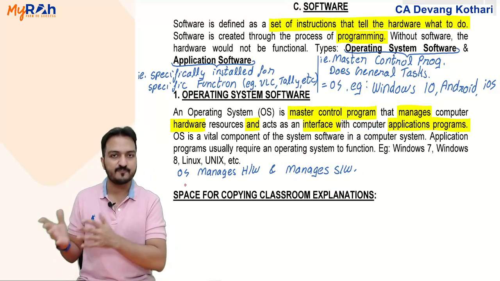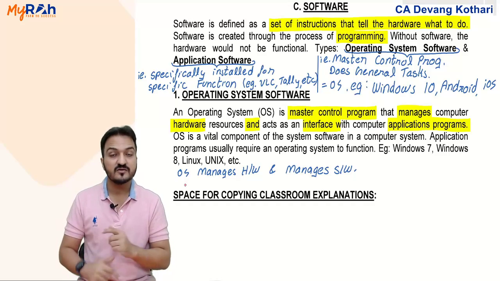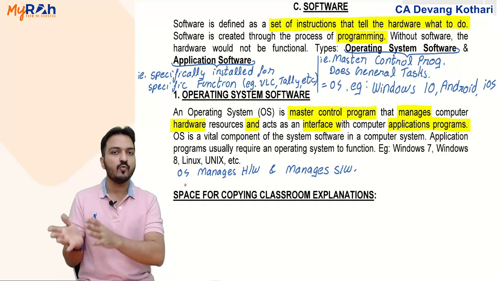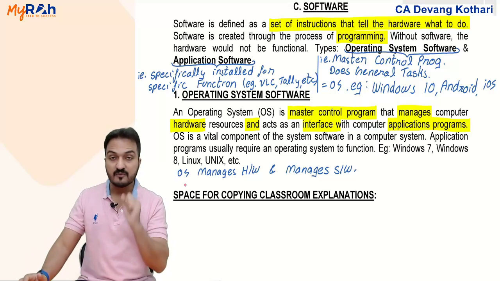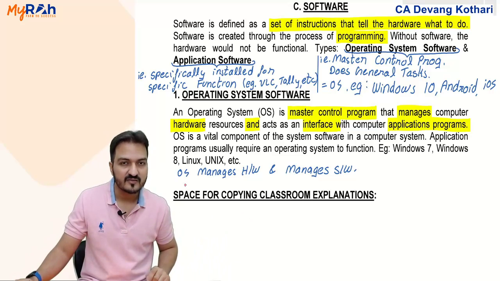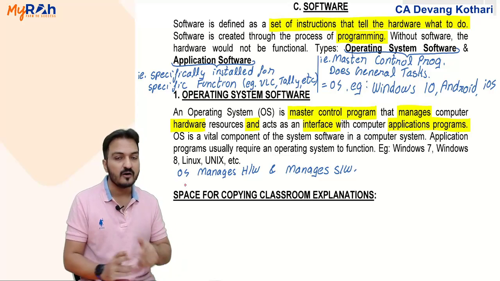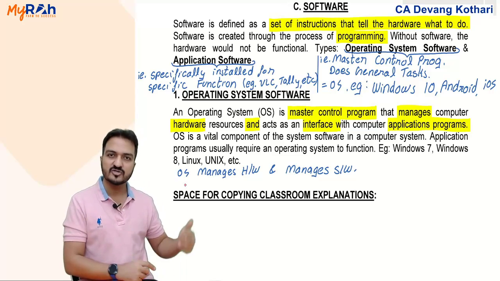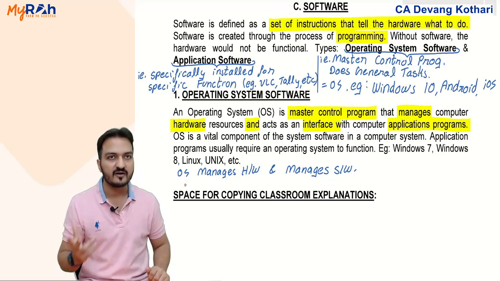When the audio file was processed by the CPU, after processing, audio was generated. This audio, remember, was given to the speaker. Does it ever happen that by mistake the CPU will give that audio to the monitor or printer? No. Can the computer make that mistake? No. How does the computer know that audio is to be given to the speaker, video is to be given to the monitor? How does the computer know that? It knows because of the operating system. Operating system will tell the CPU when to use which hardware.